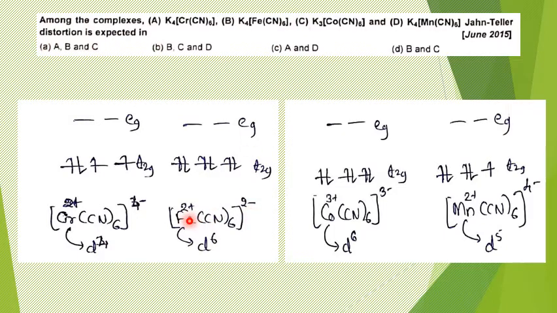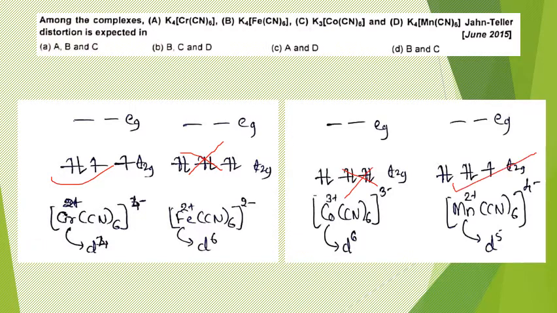And the corresponding oxidation state of Fe will be 2 plus, which is a d6 system, and in the strong field it will be distributed as t2g6 eg0, therefore even distribution. Jahn Teller distortion is not expected. So Jahn Teller distortion is expected here, whereas it is not expected here. Similarly, if we continue with the next, quickly, again this is a d6 system, and this one is a d5 system. So for d5, uneven distribution is possible. For d6, there is even distribution, so no Jahn Teller distortion here.